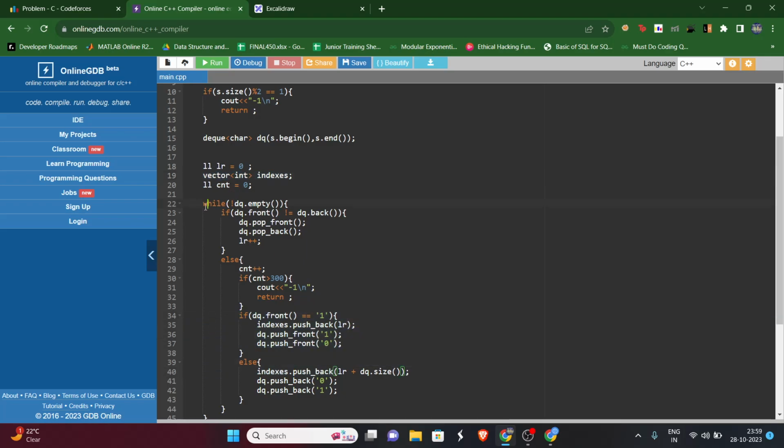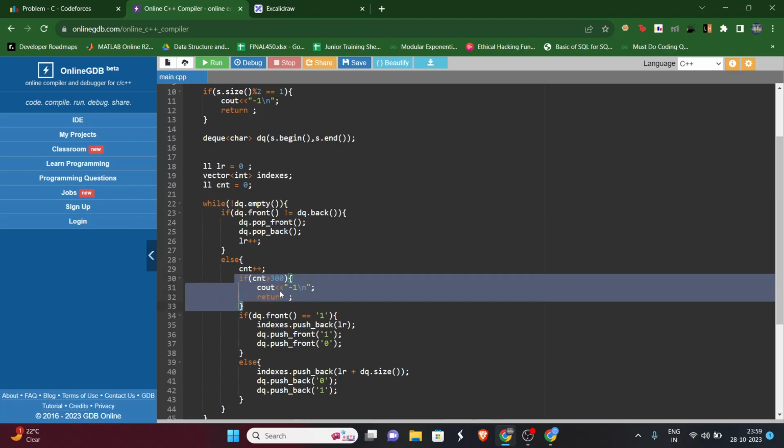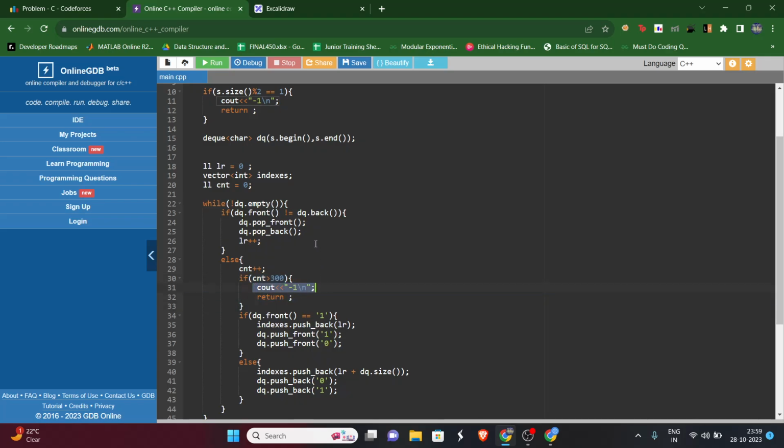So what we'll do, we'll first of all check, and there's one more variable, count, to keep count of how many times we have inserted in the DQ, or made the insertion of 0 and 1. If that is greater than 300, we can simply break the loop by saying that it's not possible. We can simply print -1. Else, while DQ is not empty, we'll check if front and back are not equal. That means that is satisfying our condition, and we'll remove the element from both front and end.